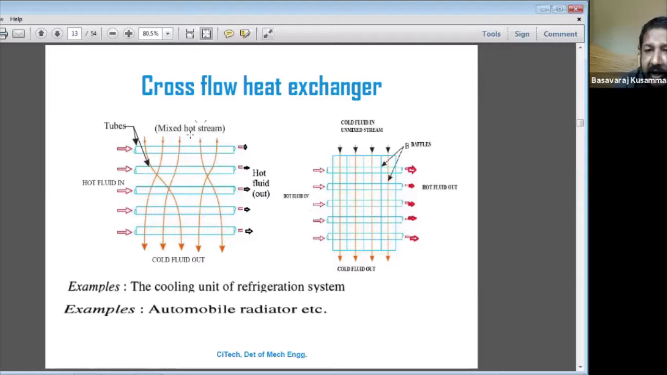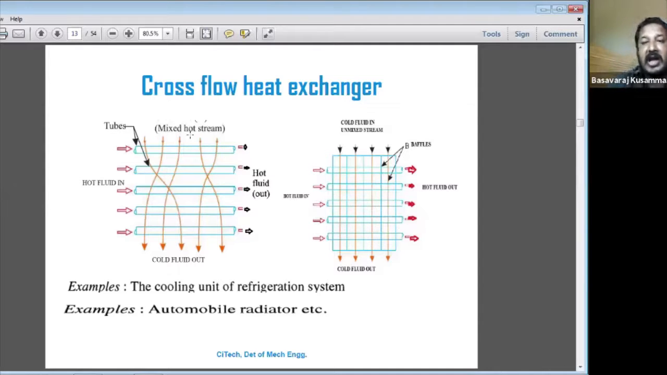And the automobile radiator is also called a cross flow heat exchanger. In the automobile radiator, one fluid is flowing in this direction, and the other fluid flows at right angles to it. If the hot water is flowing in this direction, the cold fluid will be flowing at right angles to the hot fluid flow. That is called a cross flow heat exchanger.